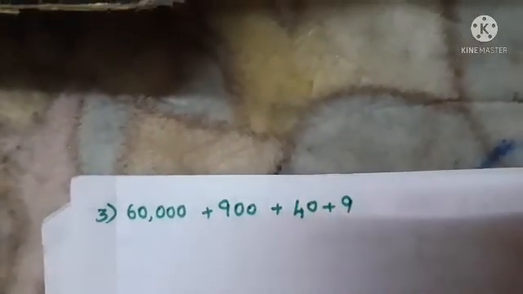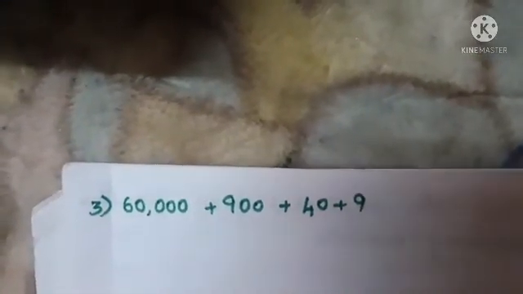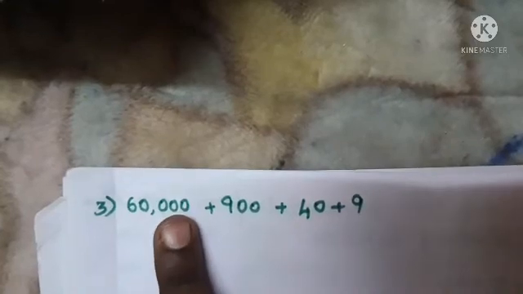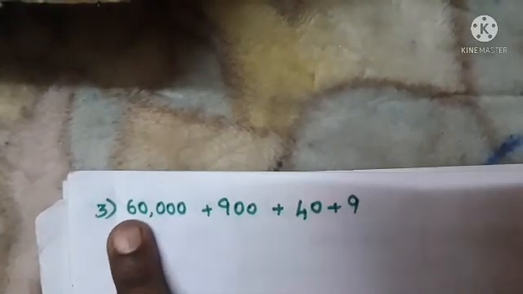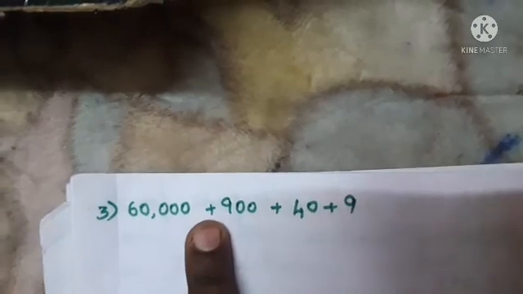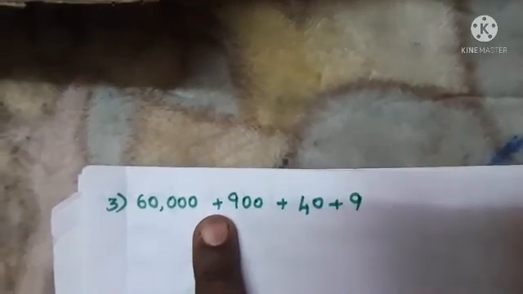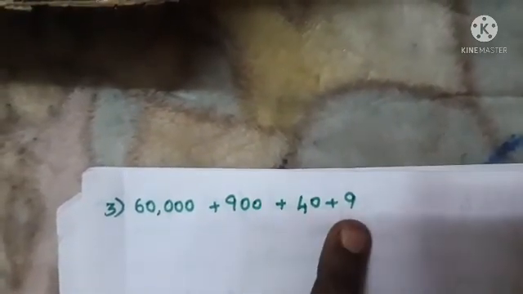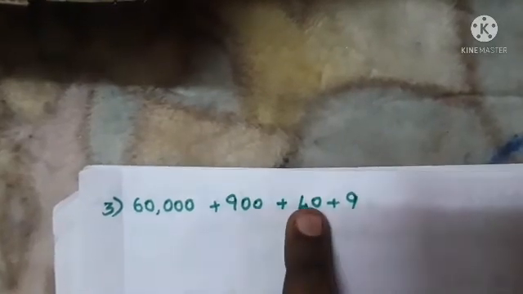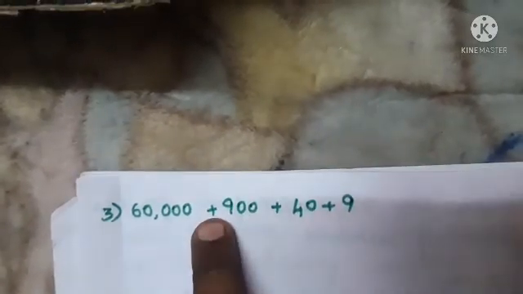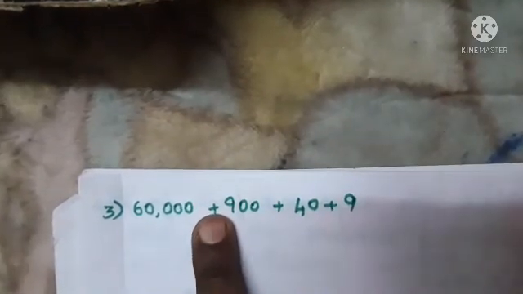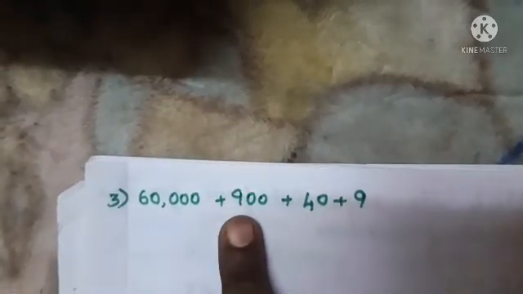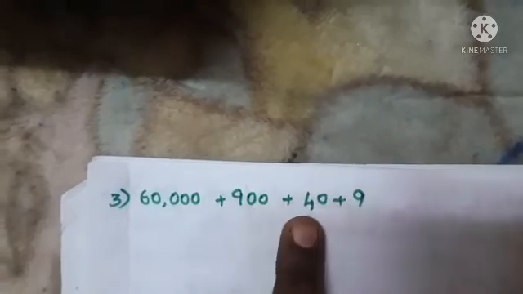Then look at the next problem, the third problem. Our third problem is 60,000. Ones, tens, 100, 1000, 10,000. So 60,000. Next, is 1,000 we have here? No, 1,000 is missing here. Next one, 900, isn't it? 900 plus 40 plus 9. So 9 ones is there, 4 tens we have, 900 is there. But here 1,000 is missing. Here a 5 digit number. Next we have a 4 digit number, but the 4 digit number is not there. So 1,000 is missing. Then 3 digit number, 2 digit number, 1 digit number.